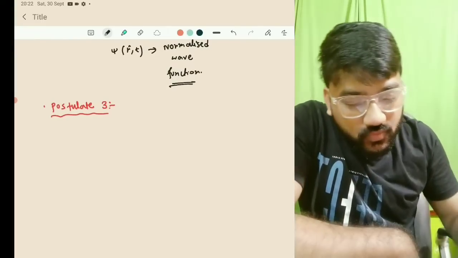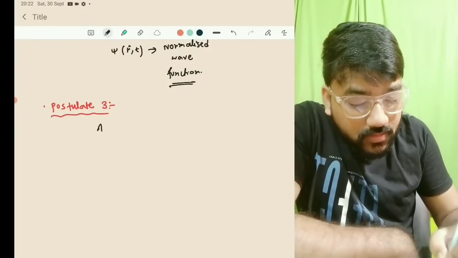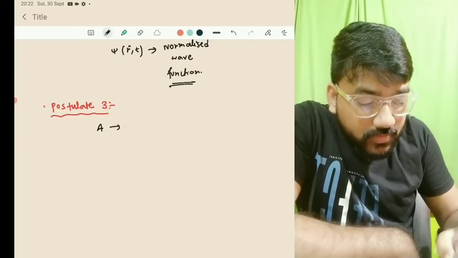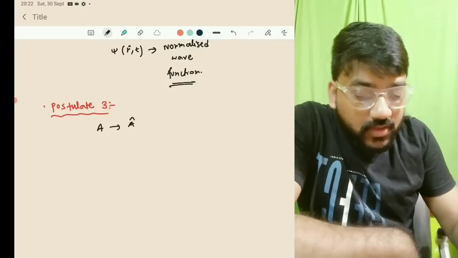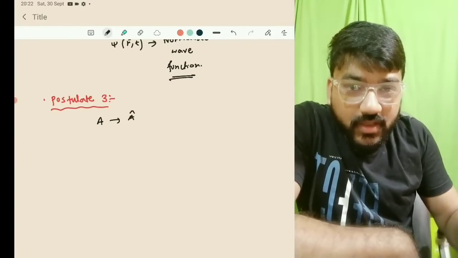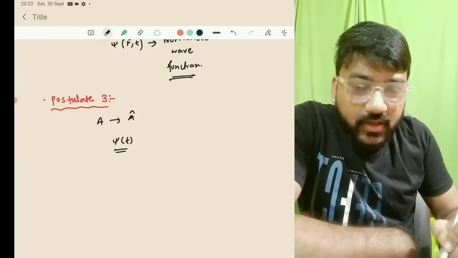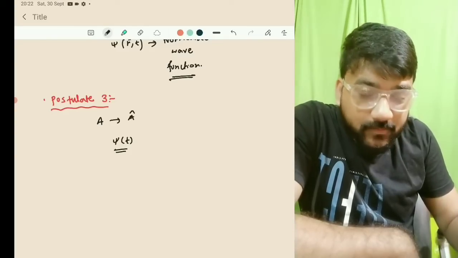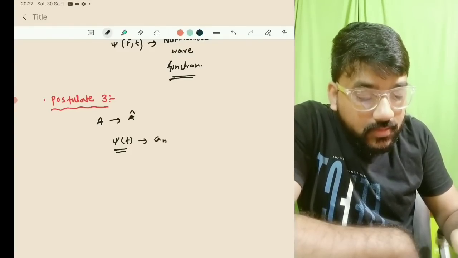So suppose we have an operator, or you can say a physical observable A, and corresponding to this observable A, obviously there is an operator A cap. Now suppose we have measured A cap on psi of t, and we will get some value, suppose that will be an.